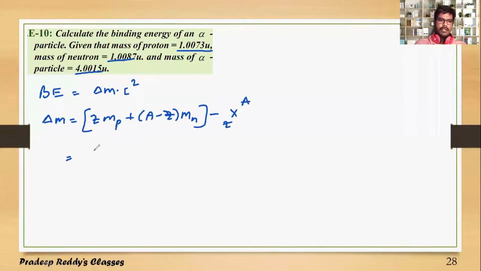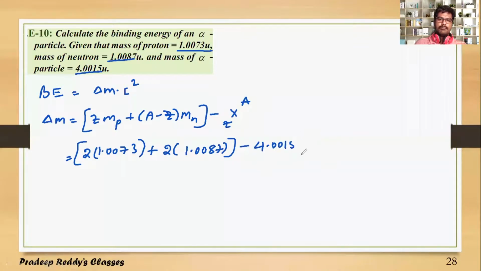There are 2 protons, so it is 2 times mass of the proton, 1.0073 AMU, plus atomic mass 4 minus 2 is 2, and mass of neutron is 1.0087 AMU, minus actual mass of the alpha particle, 4.0015 AMU. This whole is in atomic mass units.